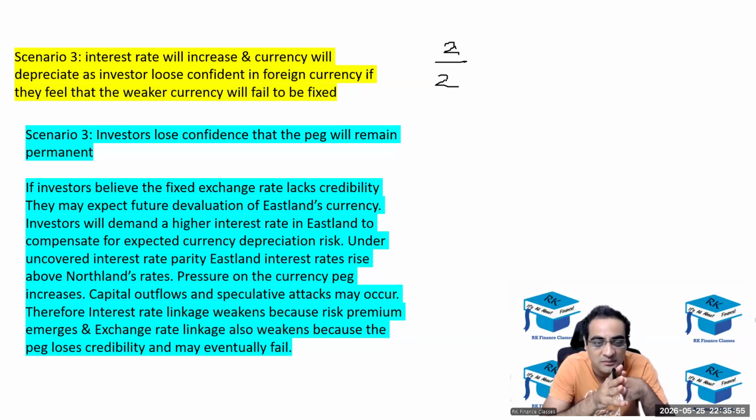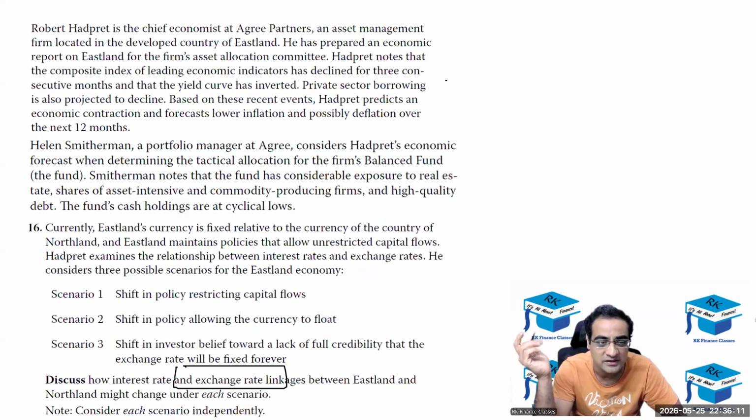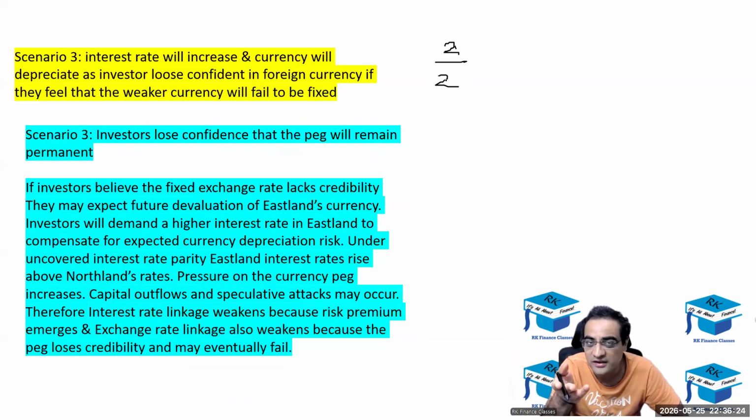Investors lose confidence that the peg will remain permanent. You didn't need to write this, Deepasha, but fine. Anyways, if investors believe the fixed exchange rate lacks credibility, they may expect future devaluation. Perfect. Future devaluation is the correct term for Eastland's currency, assuming it's weaker. I don't know if weaker was mentioned. Since it wasn't shown, assume that Northland is stronger and Eastland is weaker. Deepasha, better you write that, assuming Eastland was the weaker currency. But anyways,